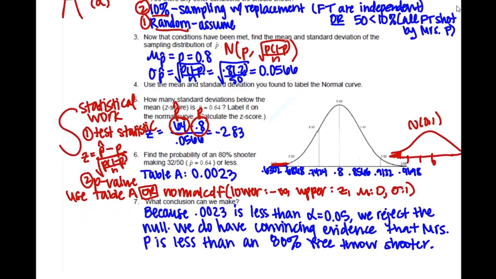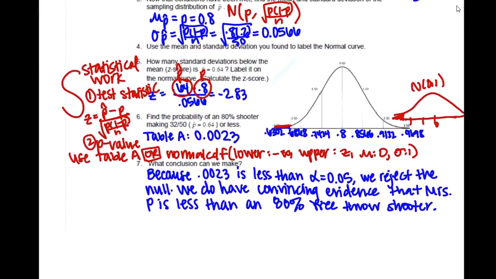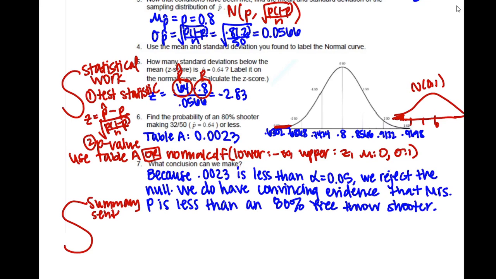So then the last S is our summary sentence. So even though we've only done this with confidence intervals so far, we have the same steps to do for a test. And so remember, I did this in the warm-up today. We have 3 things to do. We have number 1, compare our p-value to our alpha level. We have number 2, fail to reject or reject the null. And number 3, whether we have evidence or not.